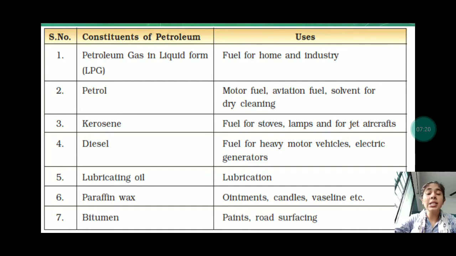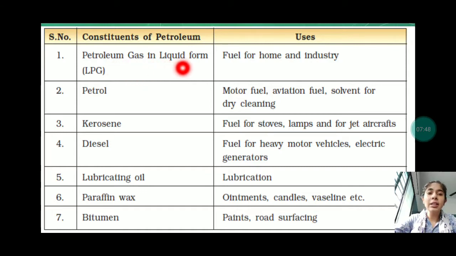They can also ask in a different manner, that only write the uses of kerosene or write the use of lubricating oil. In 1 mark they can ask this, and they can also ask in 3 to 4 marks that write the constituents of petroleum with their uses. So it can come in 4 marks also. Let us see the different constituents of petroleum and their uses.